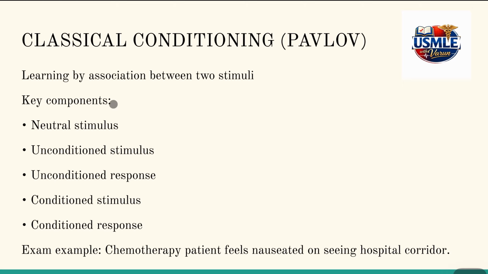Let's start with learning theory. So, classical conditioning is learning by association between two stimuli. A neutral stimulus becomes linked to a natural stimulus and starts producing the same response. The classic medical example is a chemotherapy patient who feels nauseated just by seeing the hospital corridor, even before receiving treatment. No behavior is required. The patient is passive. That's classical conditioning. So the key components of classical conditioning include neutral stimulus, unconditioned response, conditioned stimulus, and conditioned response.